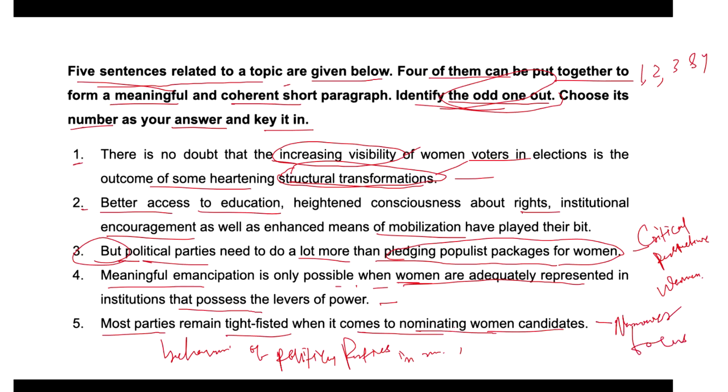So based on the information, we can say sentence 5 is the odd one here because it shifts the focus to the behavior of political parties regarding the nomination of women candidates, whereas the other sentences focus on broader themes related to structural transformation, empowerment, and political representation. So hence we can say 5 will be our odd one out, right? Thank you.